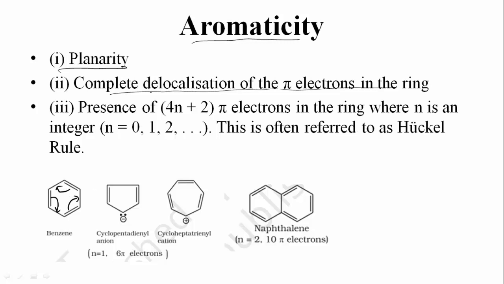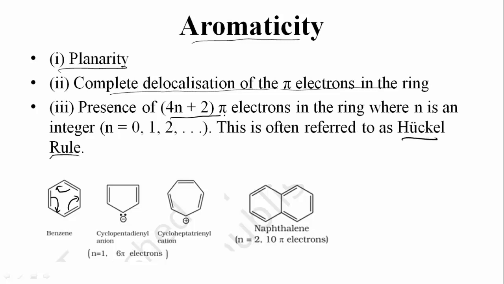And the third one is the presence of 4n plus 2 pi electrons in the ring where n is an integer. So if any compound satisfies this 4n plus 2 pi electrons in the ring, then it is said to be aromatic, and it is also called the Huckel rule because it is given by the scientist Huckel.